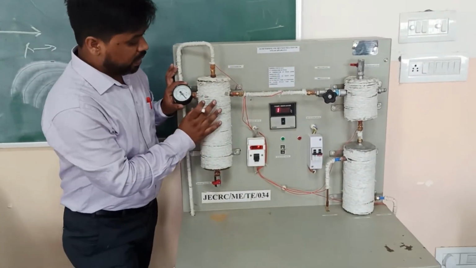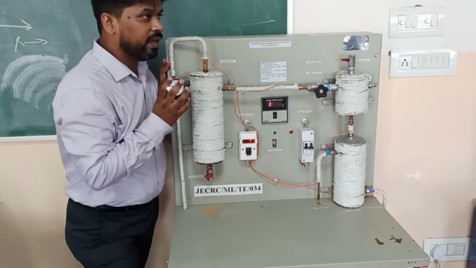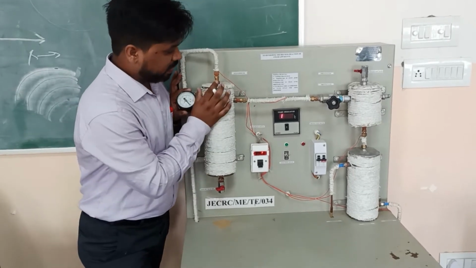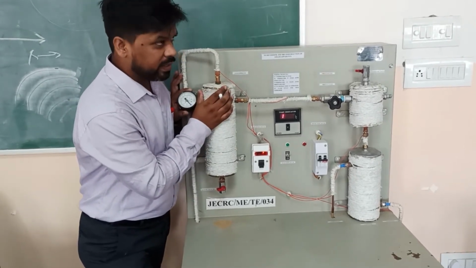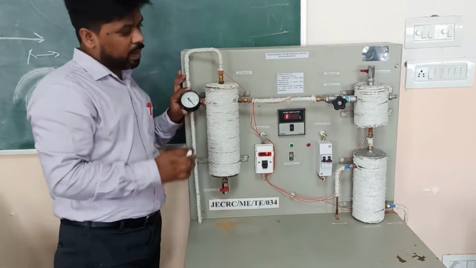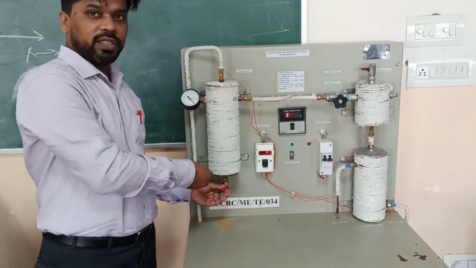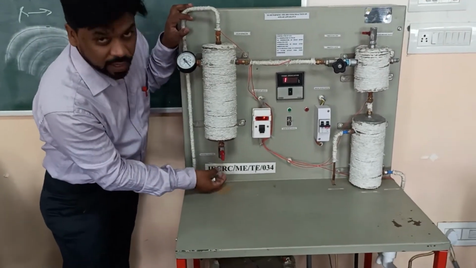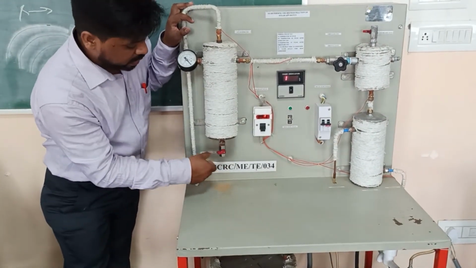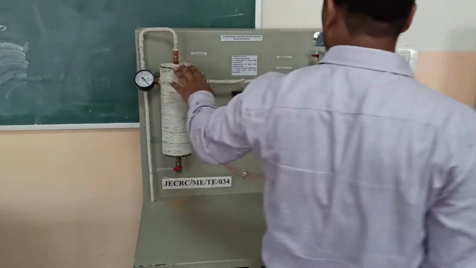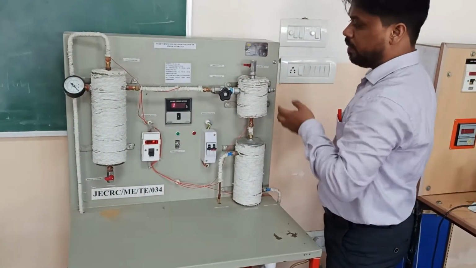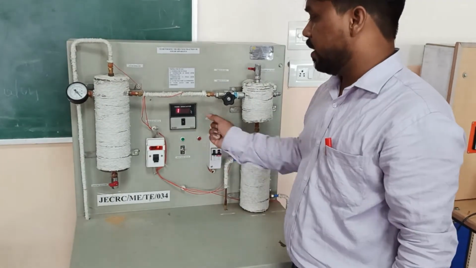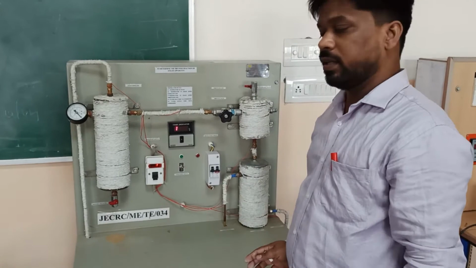Now we will discuss it. This steam is not totally in the form of steam. Some moisture content it will contain. So this steam separator separates the moisture and the steam. From this bottom valve, we collect the moisture content, and the remaining steam goes into the throttling device. But before going there, we measure the temperature, that is T1.